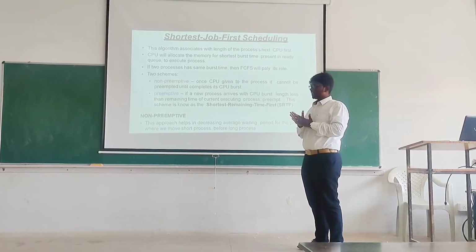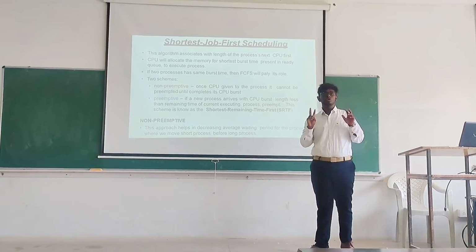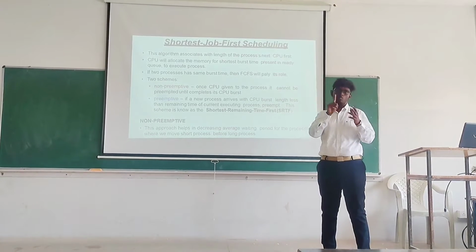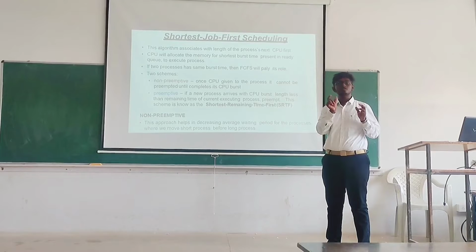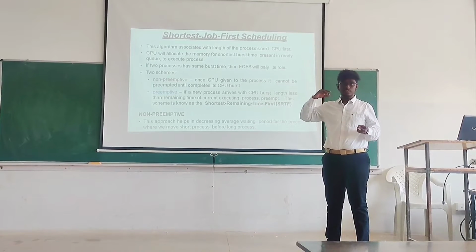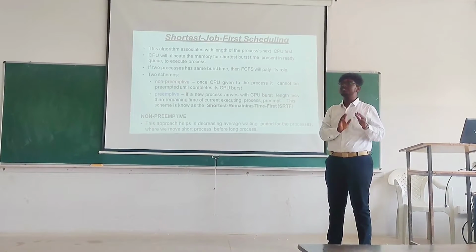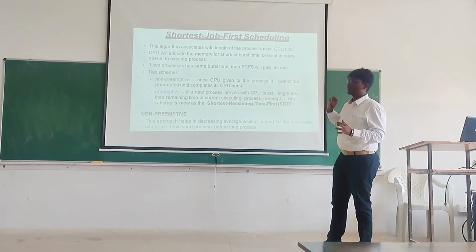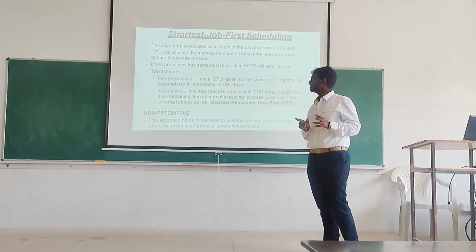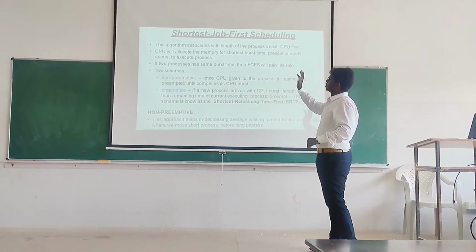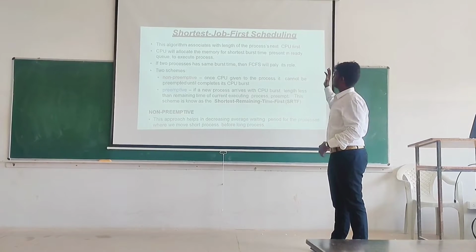Say there are four processes of 2 seconds, 4 seconds, 6 seconds and 1 second. The 1 second process will be executed first. Even if it is the last process, it will be executed first because it is the shortest job. It has the shortest length here. So we have two schemes in shortest job first scheduling.